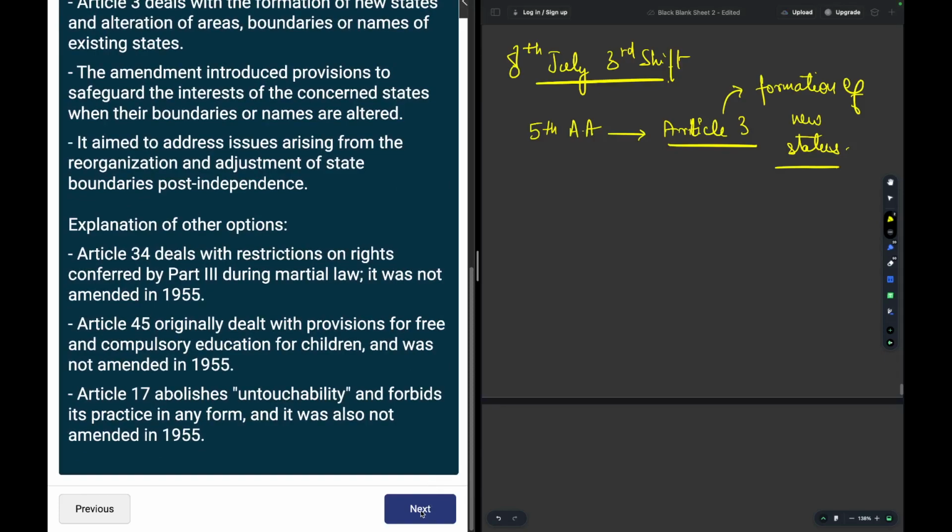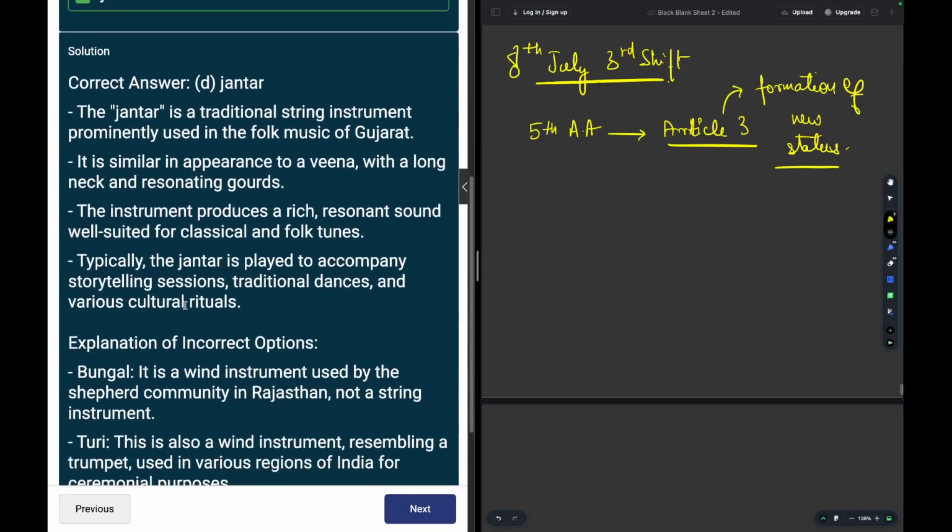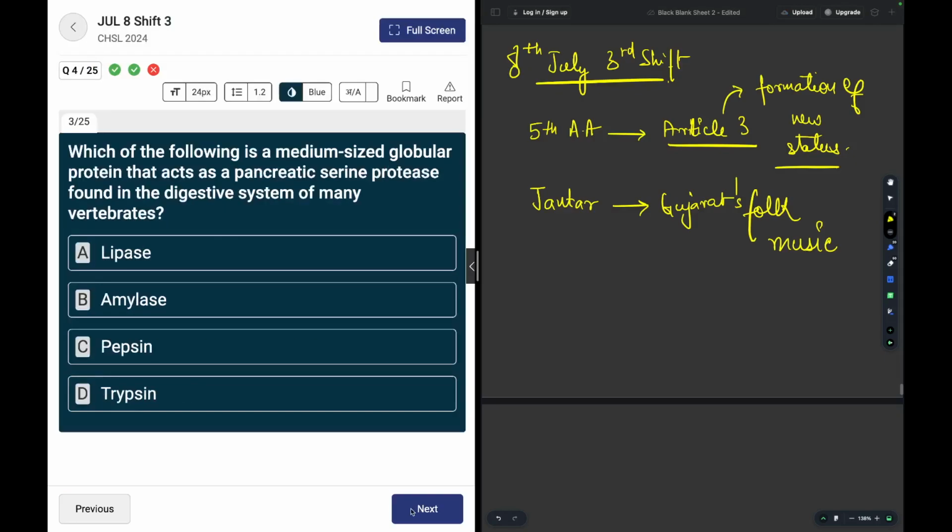Okay. Moving on. Which of the following is a stringed instrument commonly featured in the folk music of Gujarat? The answer is jantar. Jantar is a traditional string instrument, and prominently it is used in the folk music of Gujarat.